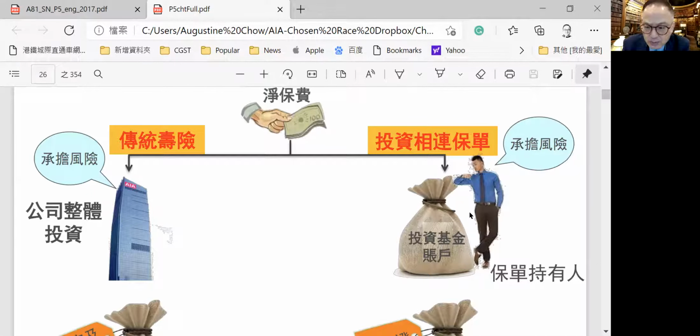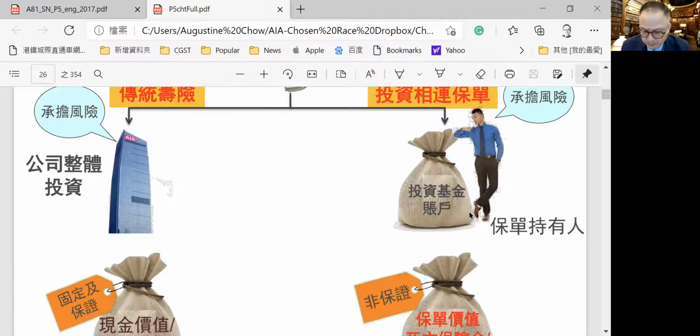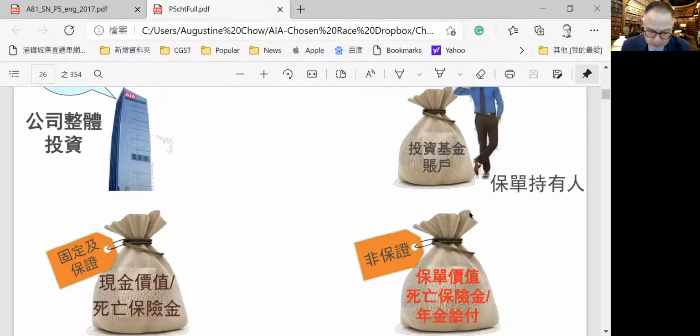But in a unit-linked policy, the customer has to absorb all the risk. The customer opens an investment-linked account and puts part of the premium into an investment, a portfolio investment, for example. And the portfolio value could vary up and down during the period. And the value of the policy, the life benefits, may vary.